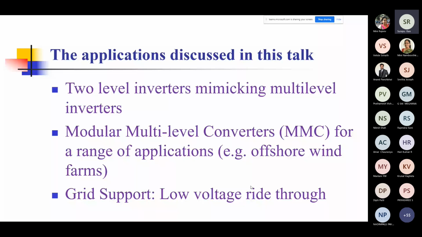Now, when we say two-level inverters mimicking multi-level inverters, what we'll see here is that we'll use two-level inverters only, because they are much simpler in control as well as configuration. But we'll see how we can get the properties and features which are similar to multi-level inverters.